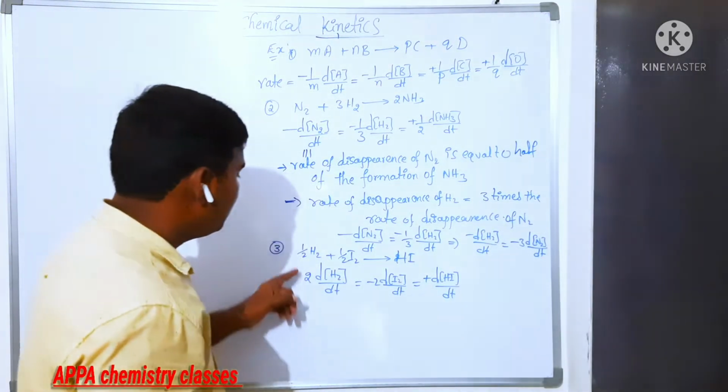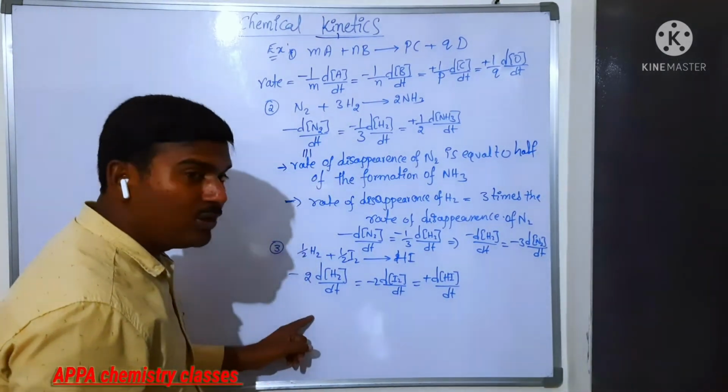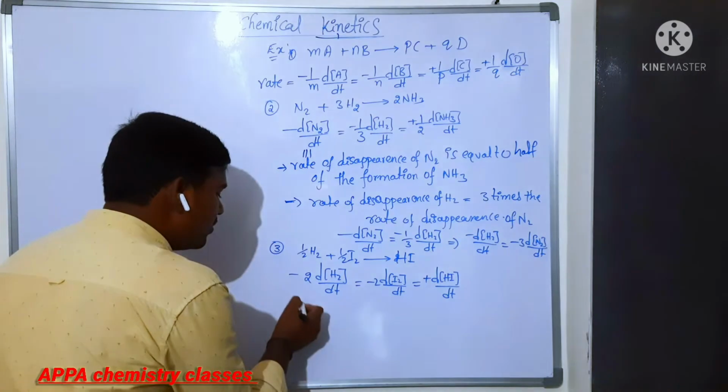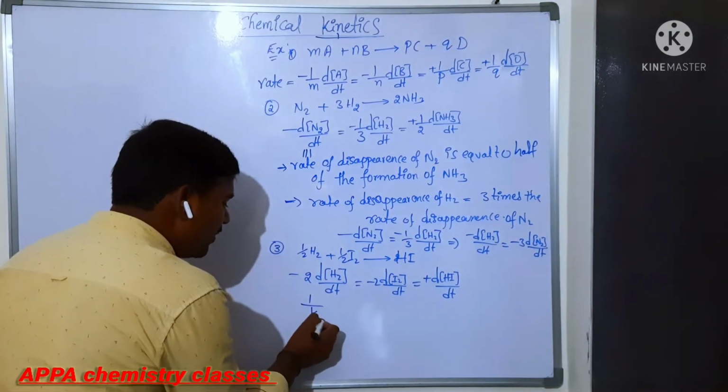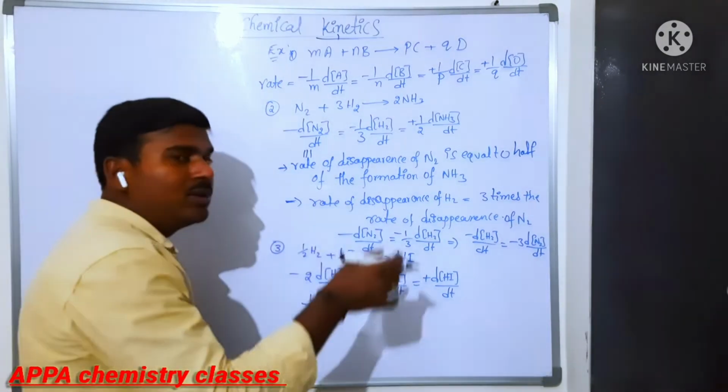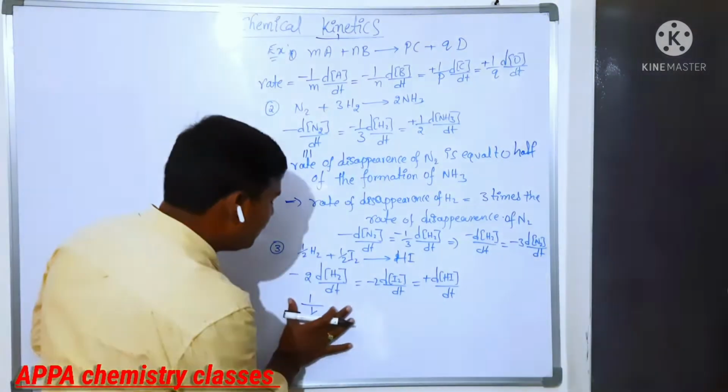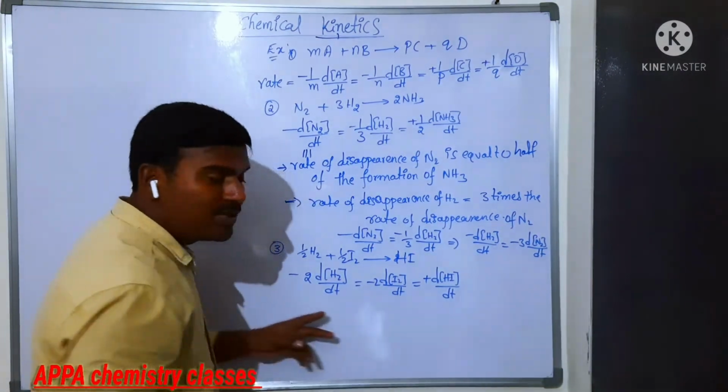Is that correct or not? Because it is 1 by 1 by 2, we have to take 1 by 1 by 2. That 1 by 2 will go up, then it becomes 2 by 1. That is what we are writing. Is that clear?